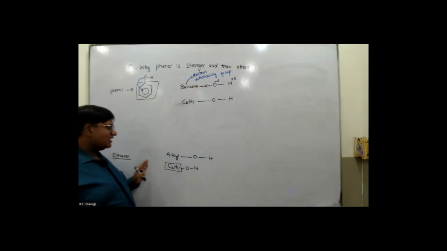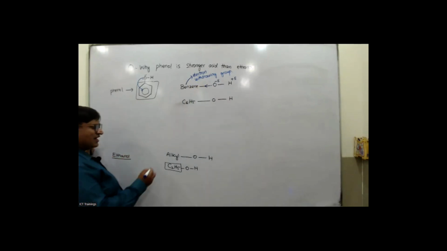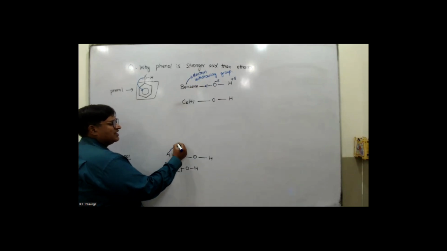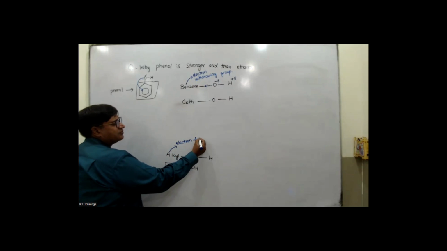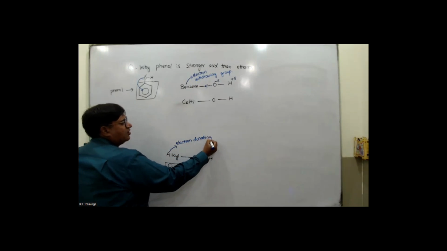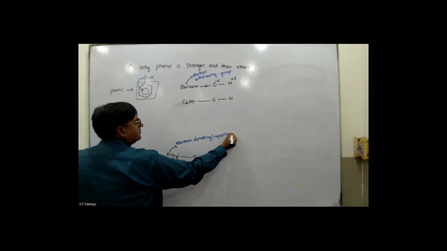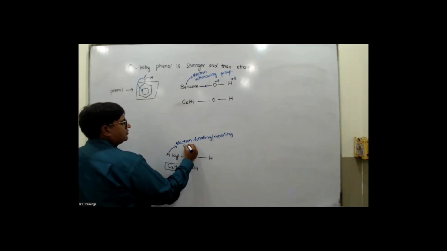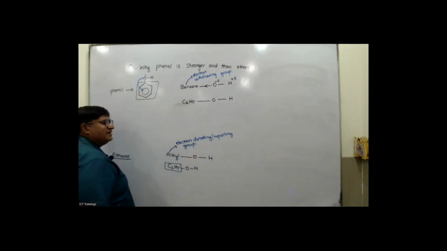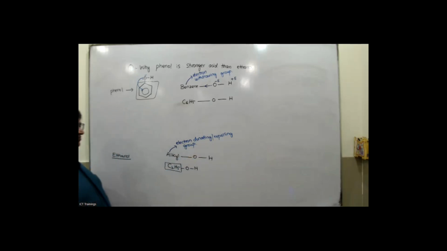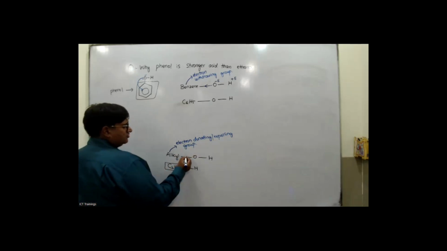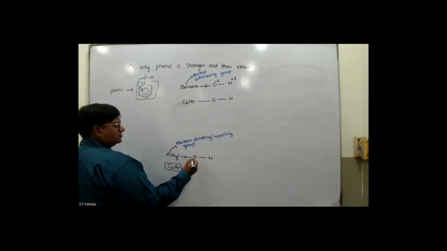Now, if you consider the ethanol, in ethanol, the alkyl group is considered to be the electron donating group, or the word used is electron repelling group. So this one is going to repel the electron towards oxygen.